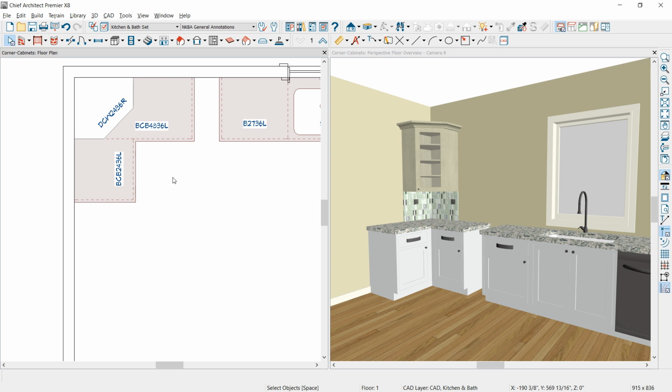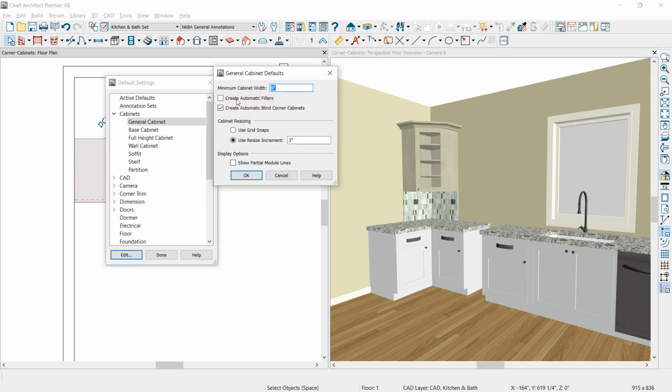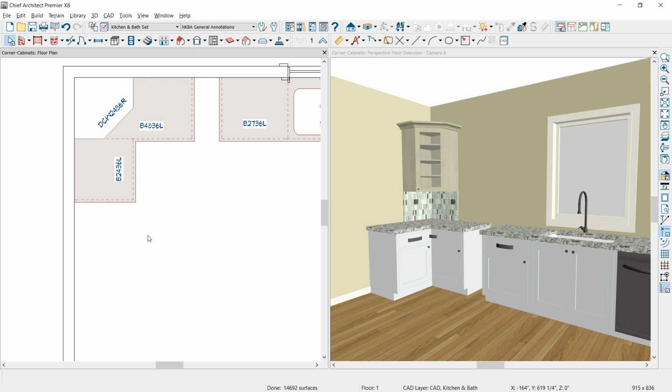Now why did that happen? If you take a look at your defaults in your cabinet settings, underneath your general cabinet settings there's a setting to automatically create blind corner cabinets. If you don't want that behavior to take place, which I do not like, you can uncheck that. I also uncheck automatic fillers. When you uncheck that option, that behavior is gone, and notice that the cabinet label updates.